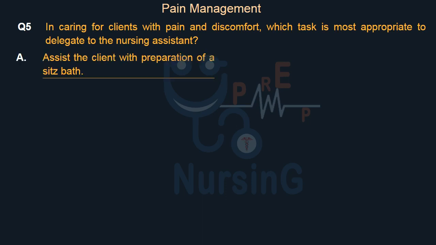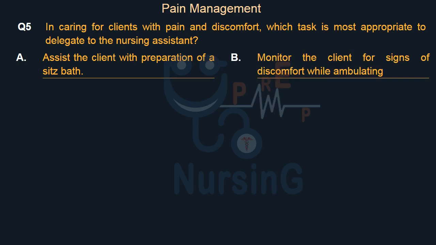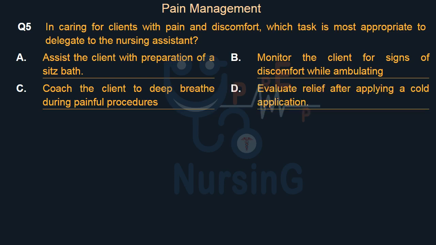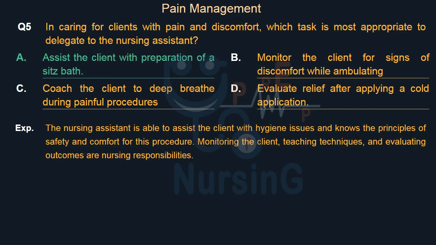Option A. Assist the client with preparation of a sitz bath. Option B. Monitor the client for signs of discomfort while ambulating. Option C. Coach the client to deep breathe during painful procedures. Option D. Evaluate relief after applying a cold application. Right answer is option A. Assist the client with preparation of a sitz bath. The nursing assistant is able to assist the client with hygiene issues and knows the principles of safety and comfort for this procedure. Monitoring the client, teaching techniques, and evaluating outcomes are nursing responsibilities.